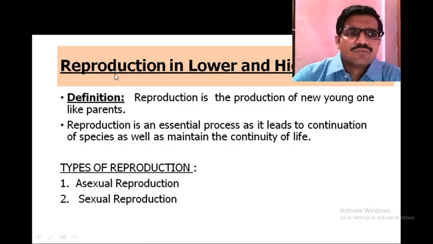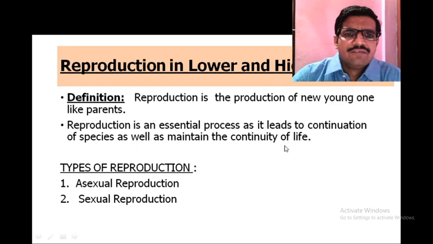Then come to the first chapter, that is reproduction in lower and higher plants. First of all we will see the definition of reproduction. Reproduction is the production of new young ones like the parents. It is an essential process. It leads to continuation of the species as well as maintains the continuity of life.